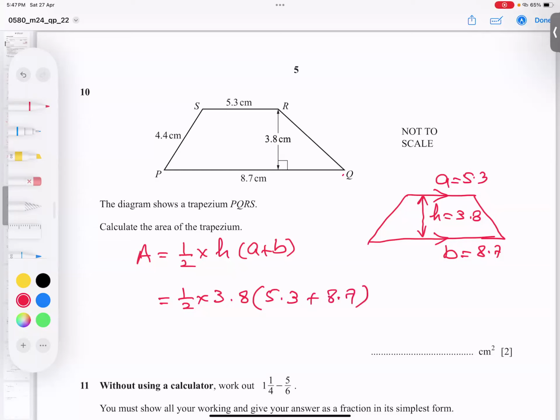And I'm typing in the calculator. Let me check. Half into 3.8 times 5.3 plus 8.7. And if I type it in, I got the answer is coming 26.6. And hold on, my calculator has some issue. Let me change the calculator. Wait a minute.